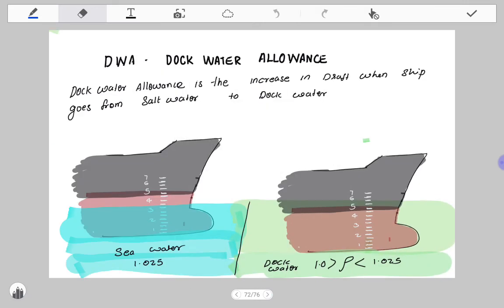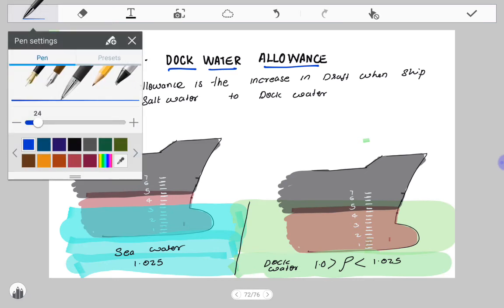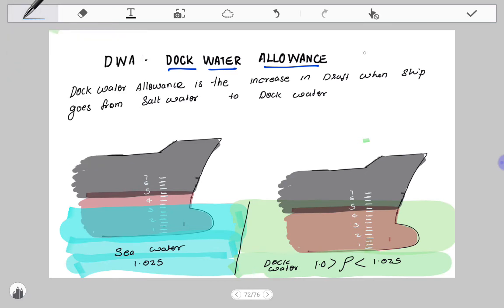Similarly to freshwater allowance, there is one more thing called dock water allowance. So what is dock water? Dock water means water with a density between 1 and 1.025, the density between fresh water and salt water. When the vessel moves from salt water to fresh water, there will be a draft change.